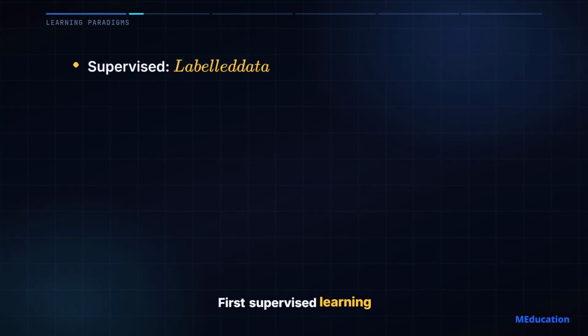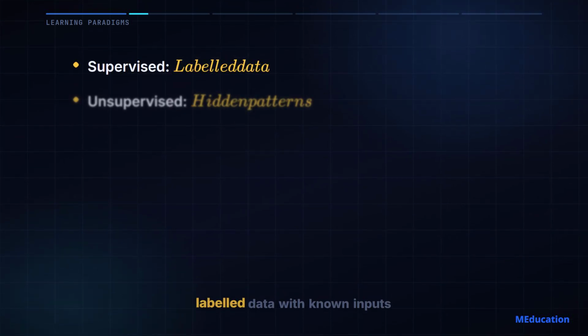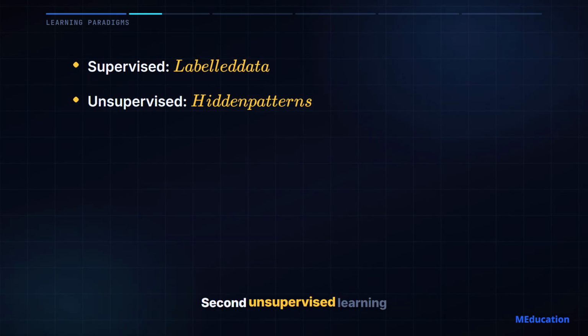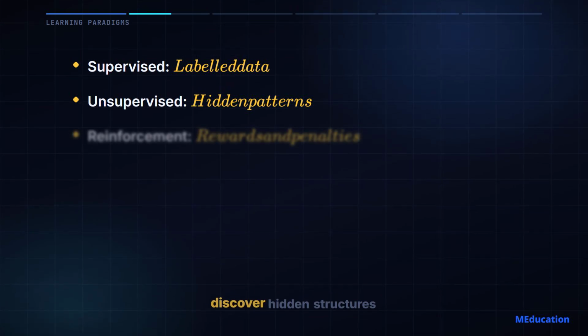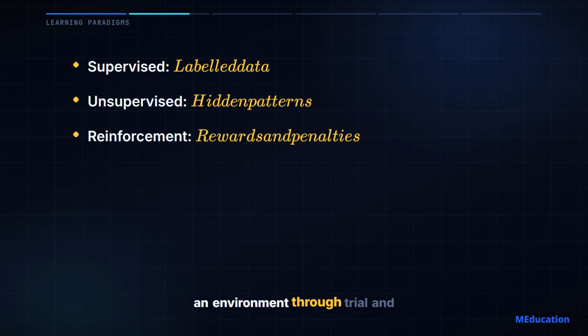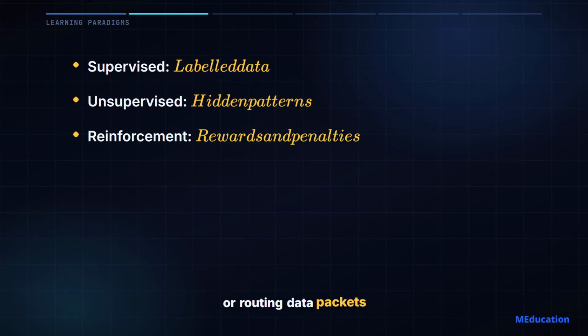First, supervised learning, where models are trained on labeled data with known inputs and outputs, perfect for regression and classification tasks. Second, unsupervised learning, where the system is handed unlabeled data and left to discover hidden structures, like clustering similar data points. Finally, reinforcement learning. Here, an agent interacts with an environment through trial and error, receiving mathematical rewards and penalties to learn optimal behavior, whether that is playing chess or routing data packets.